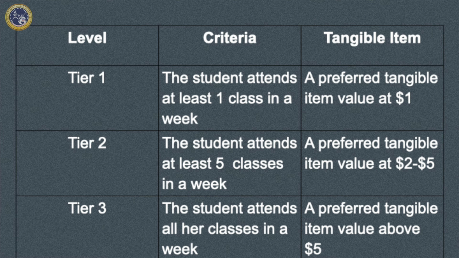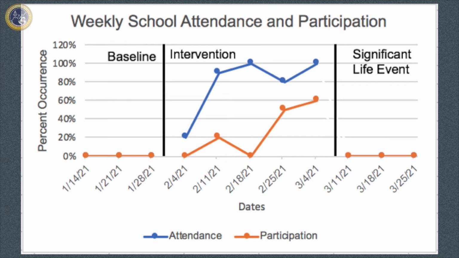Examples of the tangible items included false eyelashes. The student had expressed interest in wanting to wear false eyelashes. Therefore, for Tier 1 and Tier 2, she was eligible to earn various lashes, but only at Tier 3 would she earn an adhesive in order to apply the lashes. This is an example of matching law, where a higher response earns a higher valued reinforcer. As a result, there was a significant increase in not only the student's attendance, but also participation in school.